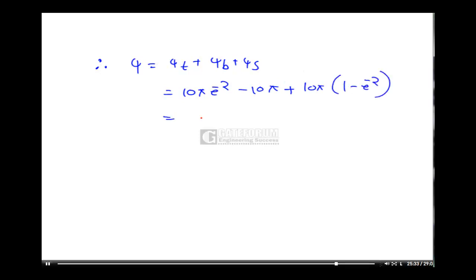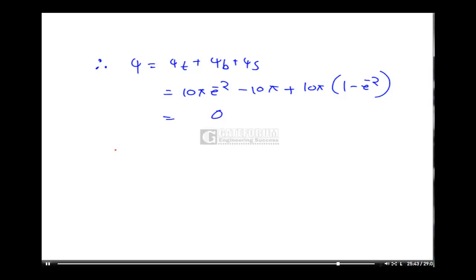Therefore, total flux is nothing but top plus bottom plus sides. So that is 10 pi e power minus 2, minus 10 pi, plus 10 pi into 1 minus e power minus 2. So this is nothing but 0. So the total flux leaving is 0. Next in the problem is to confirm the statement with the divergence theorem.